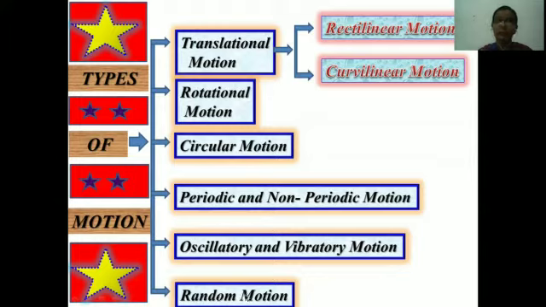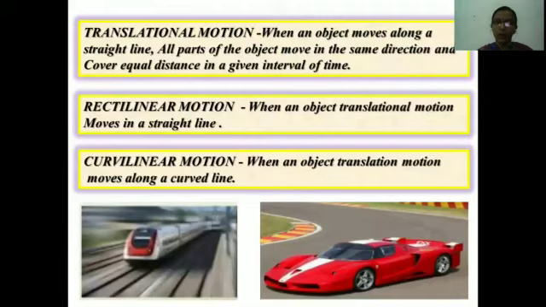These are the 6 types of motion. Today we will discuss a few.